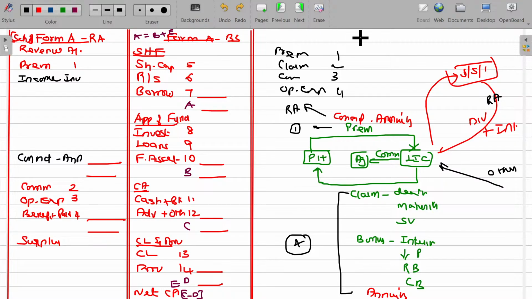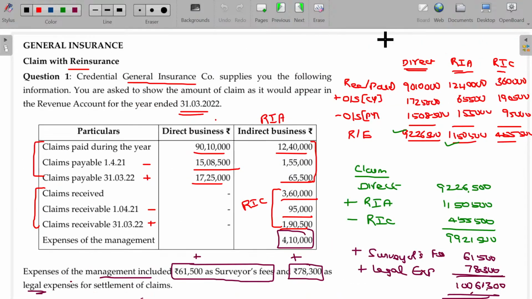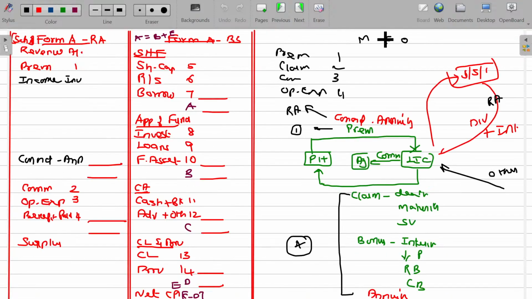And that too, you have to prepare for marine, fire and others separately in columnar form. After finding this, the ultimate value will be transferable to the balance sheet in a consolidated manner. In case of balance sheet, it's consolidated. So that balance sheet resembles the balance sheet of the life insurance business only. Only the income statement is pretty different. Is that clear? Hope you'll be able to understand this one. And in case of marine, fire and others, we have to prepare URR also. You have to keep this idea in your mind. Clear? Any doubts here?